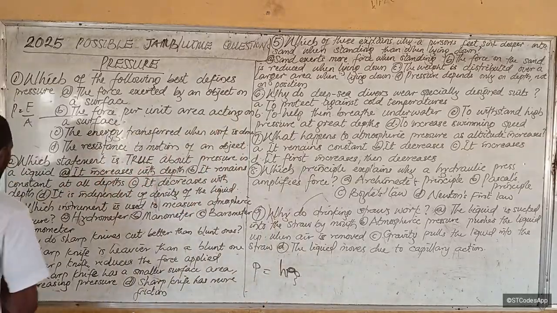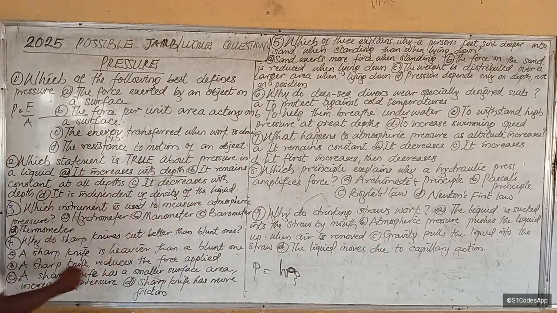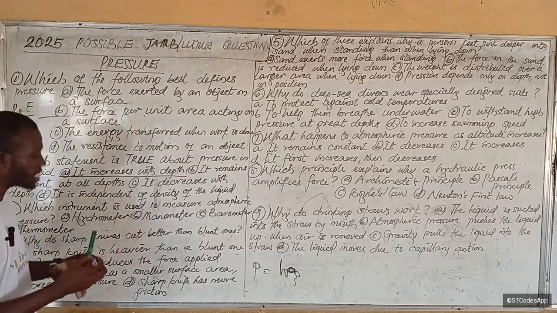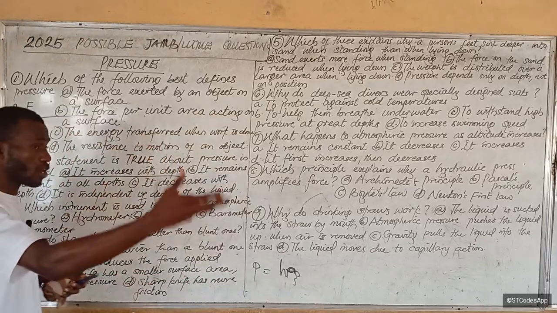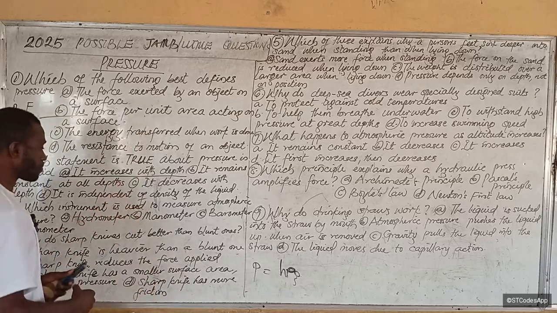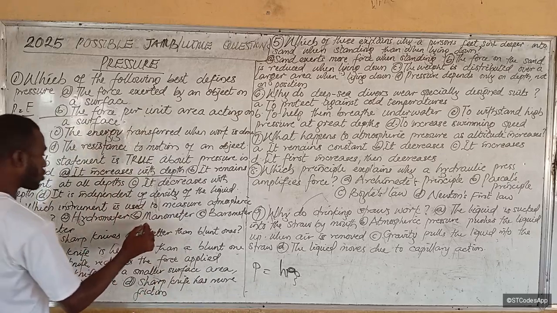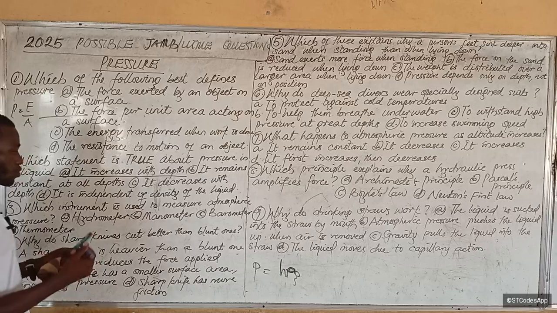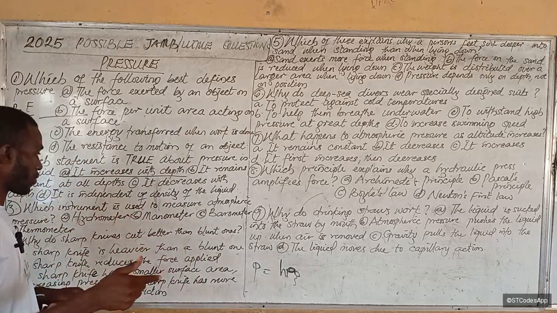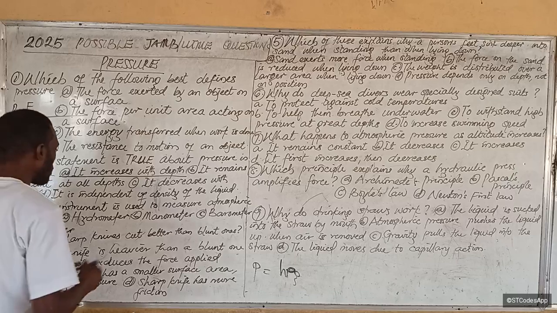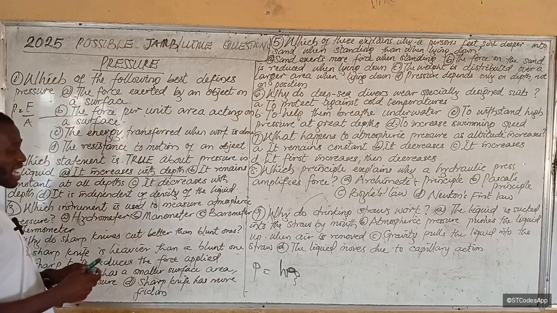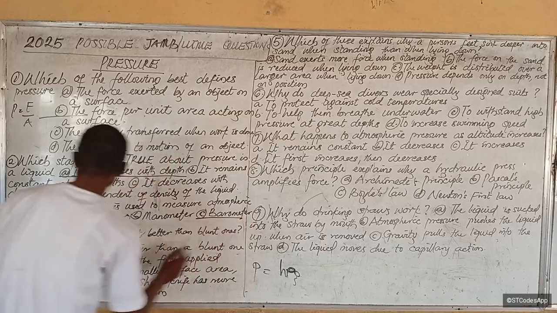Right. Number 3 says, which instrument is used to measure atmospheric pressure? Now, it is not hydrometer, because we mentioned in the video of density, I'll try to link that below, that the hydrometer was used to measure relative density. But the answer is a barometer. There is atmospheric pressure and there is liquid pressure. Pressure in liquid is measured by a manometer. But that of the atmosphere, that is pressure in gas in the atmosphere, that will be barometer.